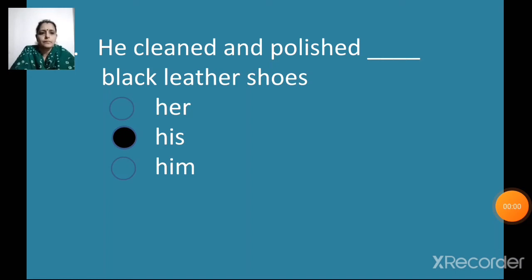So I hope everything is clear, children. You all have understood everything. These are just the example questions for you all to know what type of question can be asked in your exam. You have to go through your entire book and practice it so that you understand and are able to solve the MCQs that come in your paper.